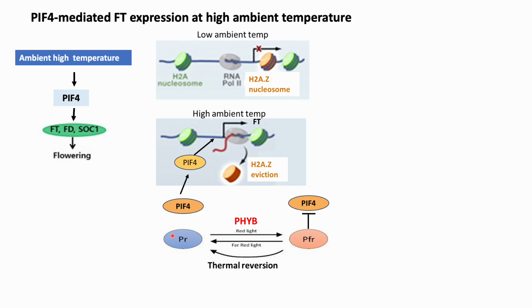The PFR form of PHYB represses the TF phytochrome interacting factor 4, that is PIF4, through the photoperiodic promotion pathway under long days. However, PHYB reversion at high ambient temperature releases its repression on PIF4 and brings about PIF4 mediated induction of FT and the thermal acceleration of flowering under short days.